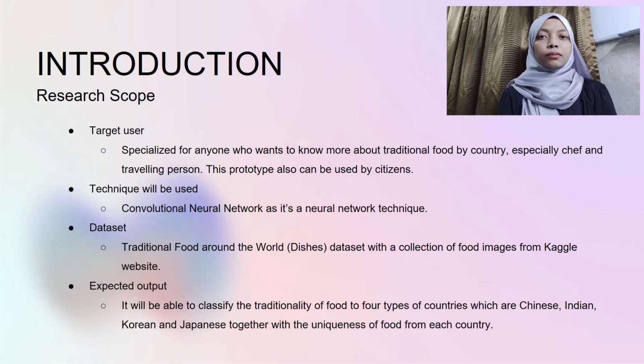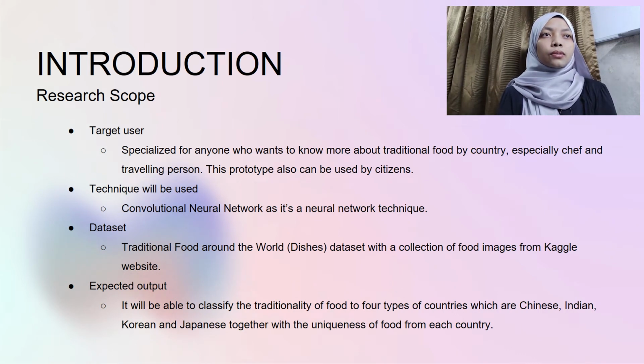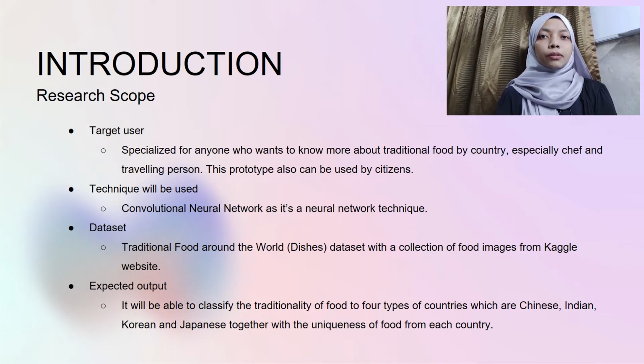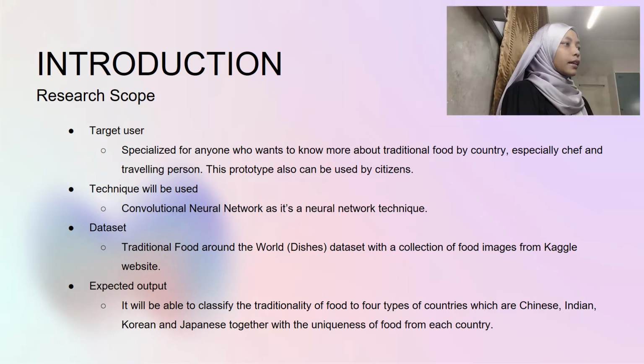Then, research scope. First, target user. Specialized for anyone who wants to know more about traditional food by country, especially chefs and travelling persons. This prototype also can be used by citizens. Second, the technique to be used is the convolutional neural network, CNN, as it's a neural network. Third, dataset. Traditional food around the world dishes dataset, a collection of food images from the Kaggle website. The list of countries in this dataset are America, China, Europe, India, Korea, then Japan.